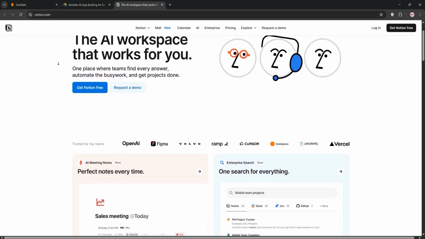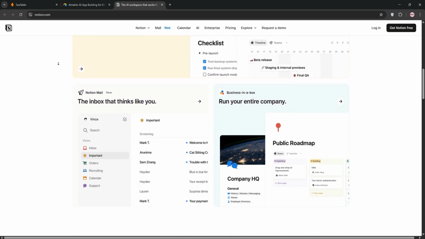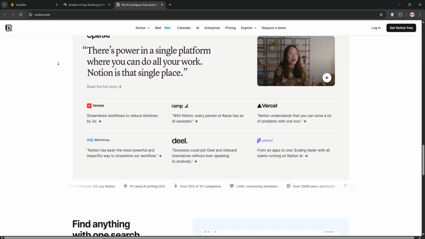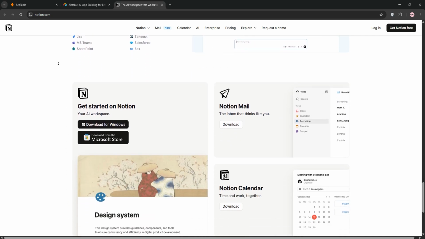Finally, Notion, an all-in-one workspace for notes, wikis, and lightweight databases. Its block-based system lets you create flexible pages for project management, team documentation, or personal tasks. It's ideal for creative teams who love customization.